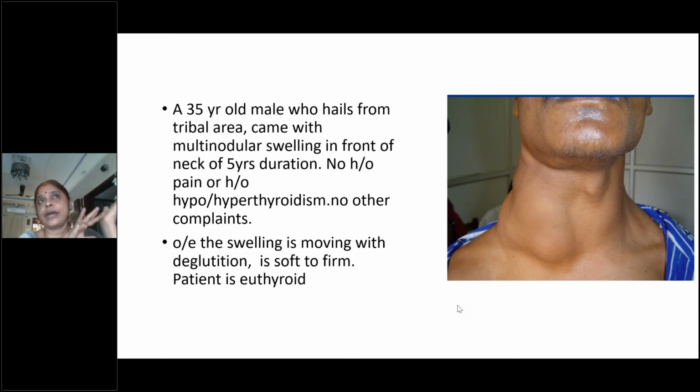So level 6 you cannot palpate. Level 3 and 4 you can palpate. But then the nodules in thyroid also are like nodular swellings. How do you differentiate a nodule from a lymph node? A nodule in the lobe from a lymph node. Clinically, how can you differentiate, students?